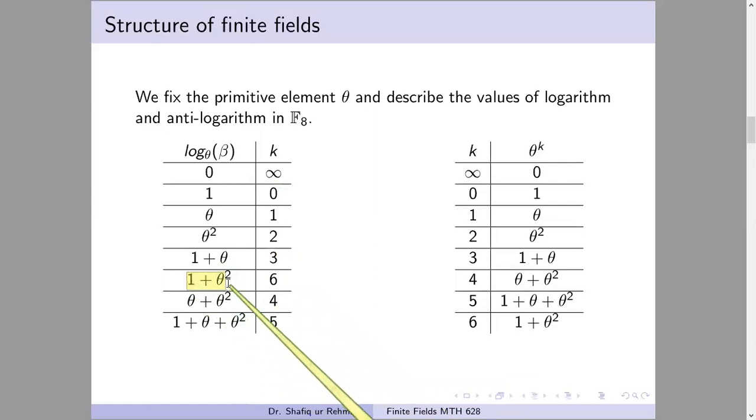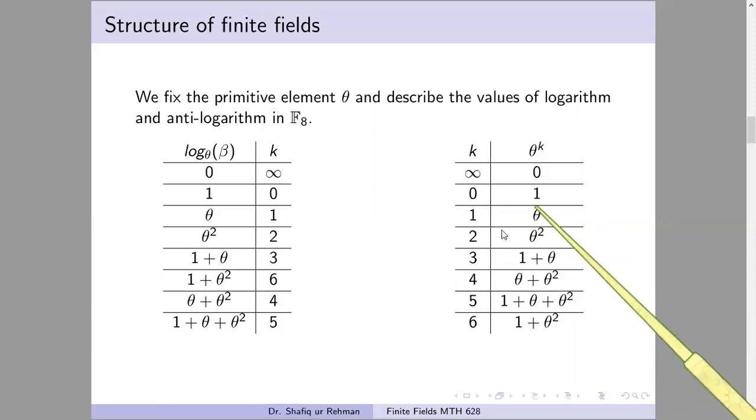1 plus theta square is equal to theta power 6. You have computed all these powers in previous lessons, previous slides. Similarly, theta plus theta square equals theta power 4. So the log of this is 4. And similarly, 1 plus theta plus theta square is theta power 5. So the log of this is 5. And here it is the anti-log. It is the reverse process. We take the powers and we compute the power of theta and write the answer here.